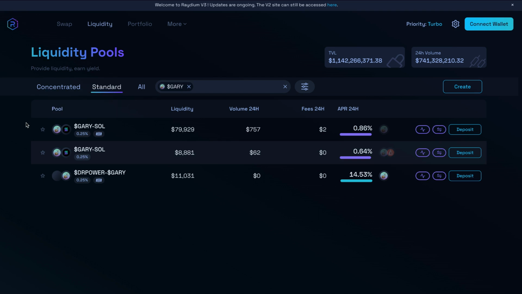And just a side note, if you're looking to make passive income with DeFi, liquidity pools are one of my favorite ways to do it. Now, as the trading volume goes up on trading pairs like Gary or Sol or any of the other ones that you're providing, you're going to start getting trading fees. It's very low right now because the volume is low. And as the volume goes up, you're going to be able to collect your 0.25% out of your share of that pool.